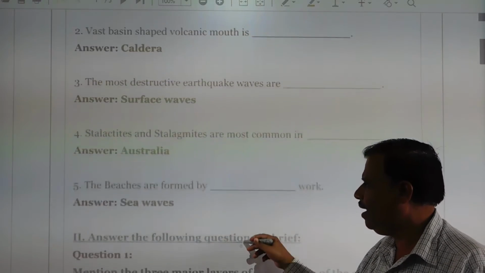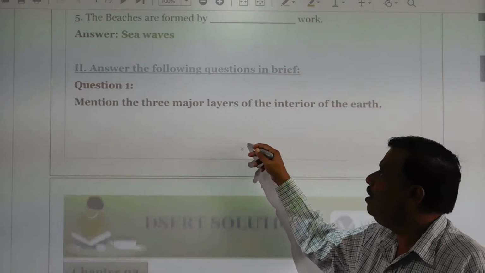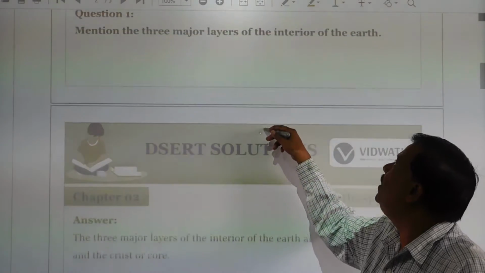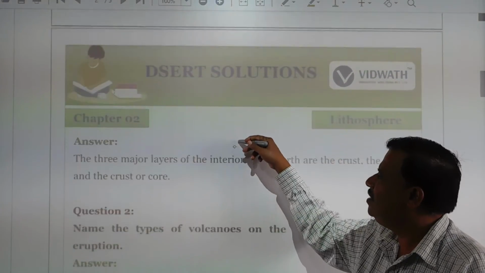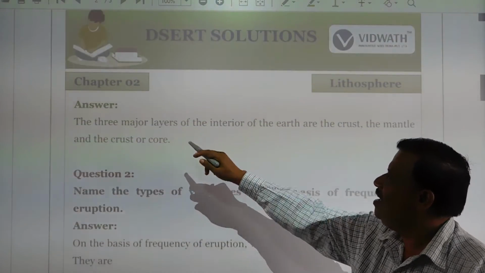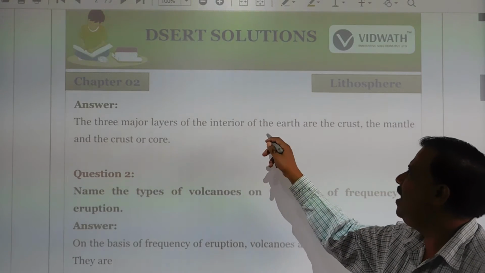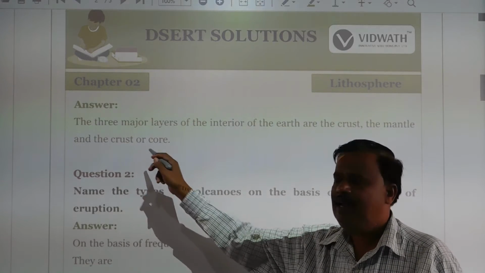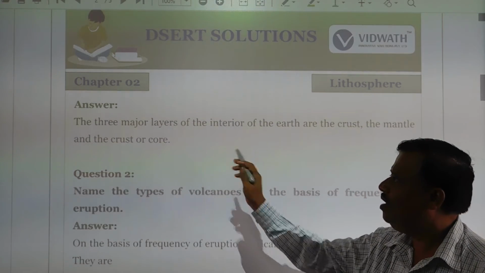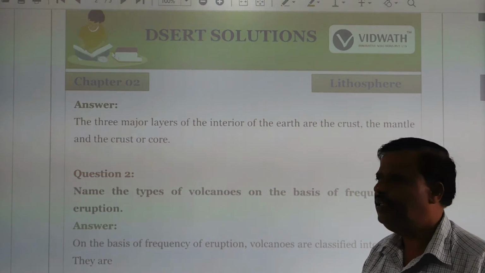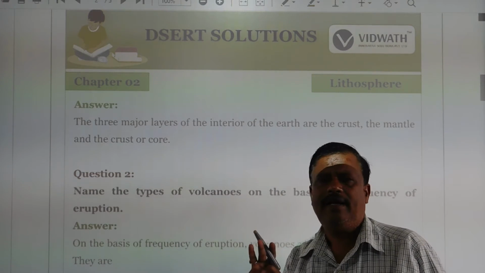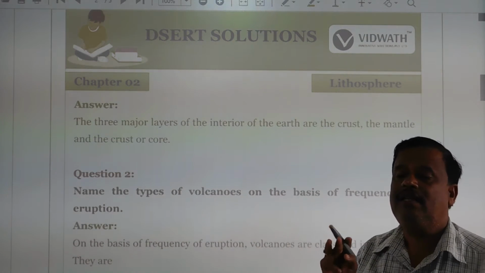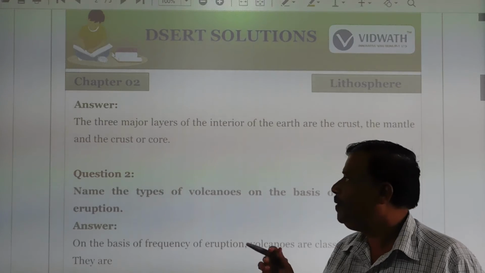We know that. Okay. Next, we shall discuss: mention the three major layers of the interior of the Earth. The three major layers of the interior are the crust, the mantle, and the last one, the core. Okay, these are the three important interior Earth layers of the lithosphere.